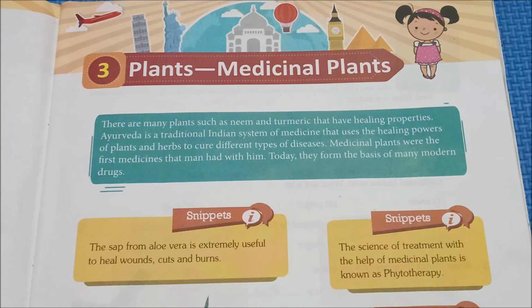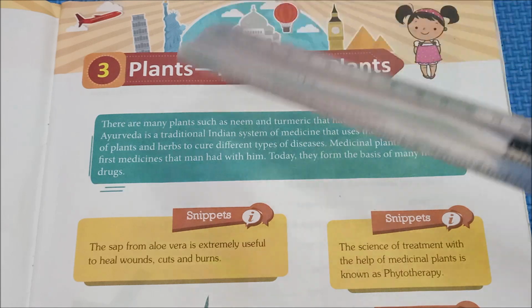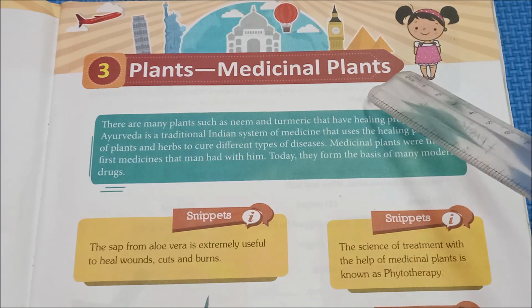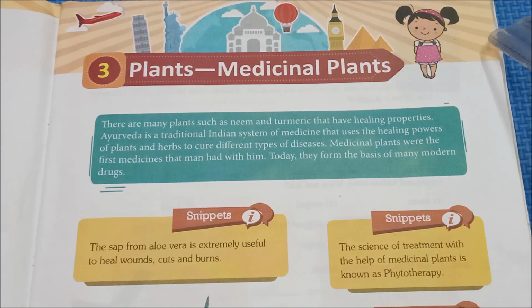Today we are going to revise for GK. For periodic test 2, you have the third and fourth lessons. Only two lessons. Shall we revise one by one? First, the third lesson. What is the third lesson? Plants, medicinal plants. Already we have seen it, we are just going to revise this lesson.